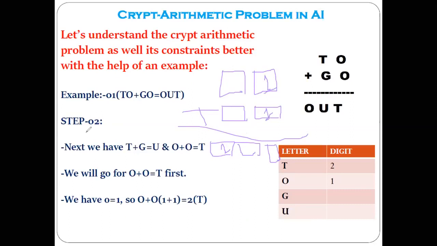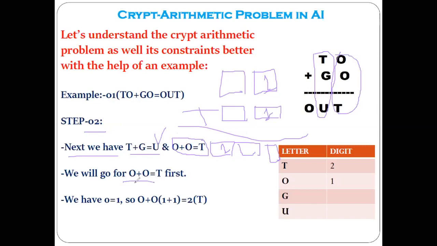So next step we have T plus G equal to U. This is correct. And we have O plus O equal to T. Now which one is solvable? You have to go for that. You are getting my point. So this is the solvable one.